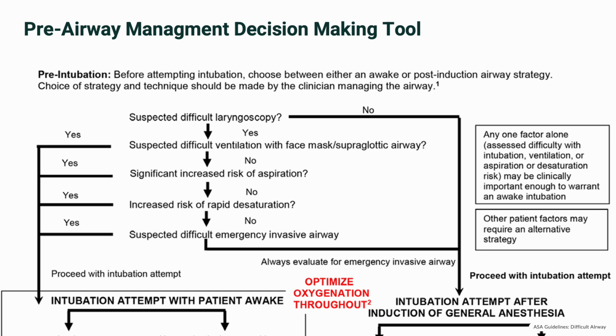When it comes to any airway, easy or difficult, the pre-procedure assessment is crucial. Start with a thorough history if able. Ask, have you had trouble with intubation before? Past difficulties, airway surgeries, or neck radiation are red flags. Based on your history and physical assessment, are there concerns for difficult intubation? Remember the LEMON criteria discussed on a prior video? This is where everything you've learned is put into practice.